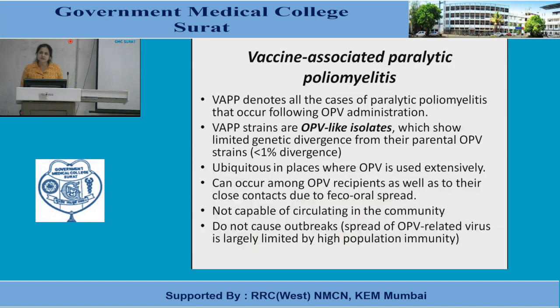So what is this VAPP? Vaccine-associated paralytic poliomyelitis denotes all the cases of paralytic poliomyelitis that occur following OPV administration. They are OPV-like isolates which show limited genetic divergence from their parental OPV strains. Ubiquitous in places where OPV is used extensively. It can occur among OPV recipients as well as their close contacts due to fecal-oral spread. They are not capable of circulating in the community, and they do not cause outbreaks. They are largely limited to areas of high population immunity.